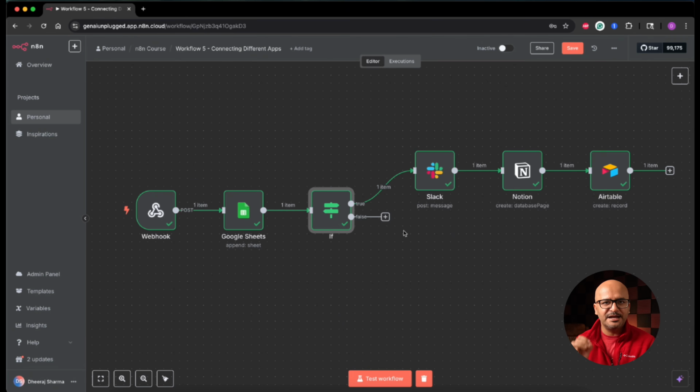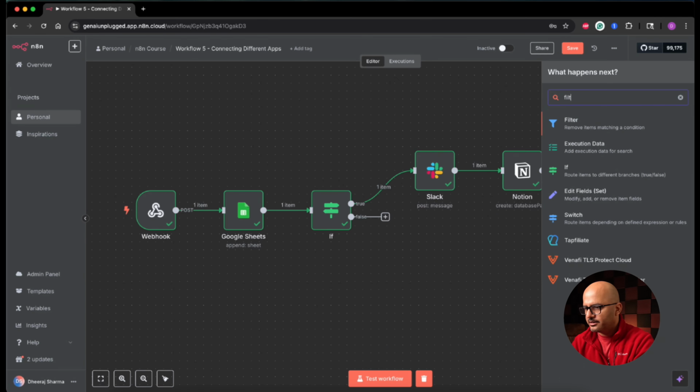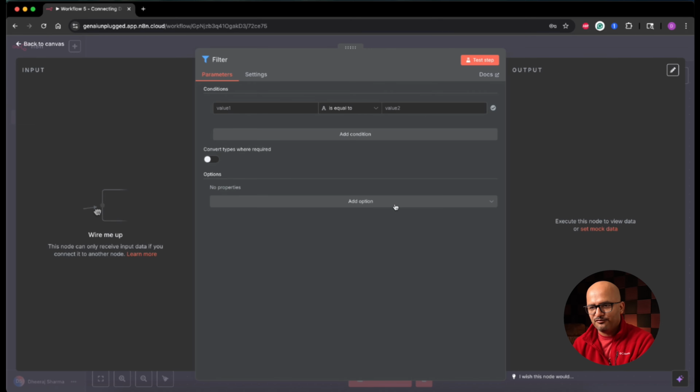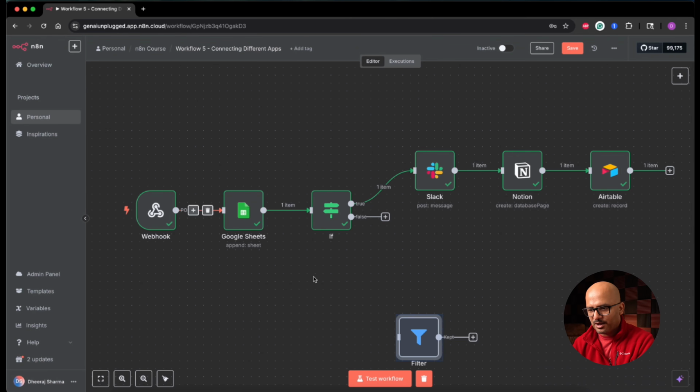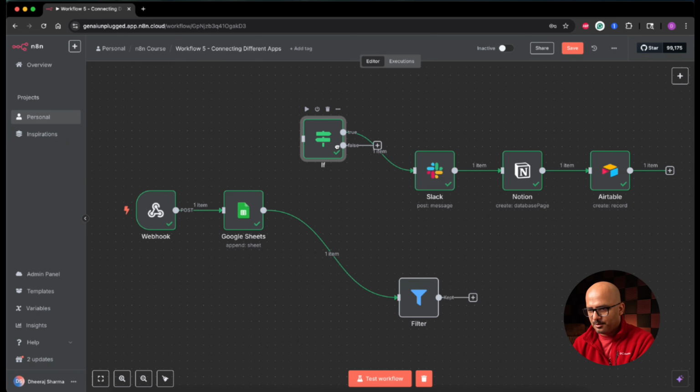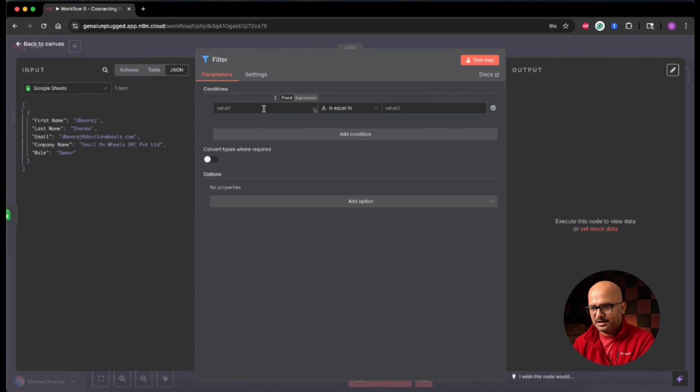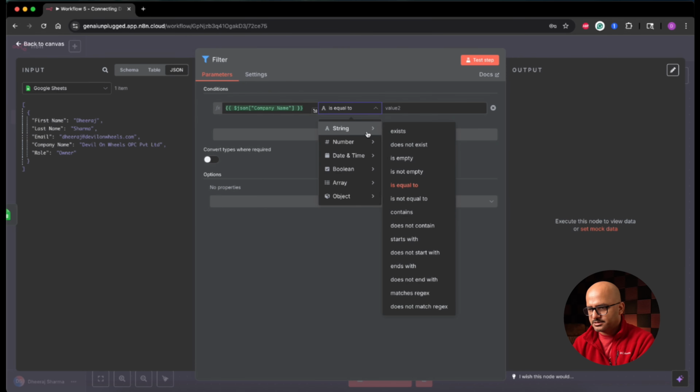That's where the second conditional logic node comes in handy, which is more like a filter node. Let me add the filter node to this workflow and see how it changes things. So let's search for filter here. This has opened the configuration screen of the filter node, and you can see that it is very similar to our if and else node. If I go back over here, right now it is not connected, so let me disconnect this and create the connection over here. Let me just move this one up a bit. Alright, so now the Google Sheet data is coming into the filter node, and let's add the condition that we had. What we wanted was company name exists, right?